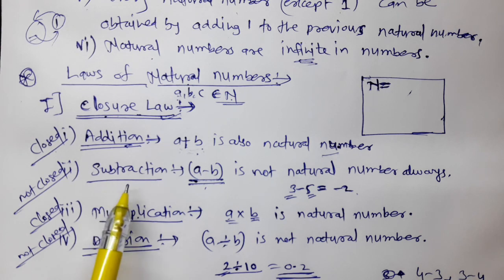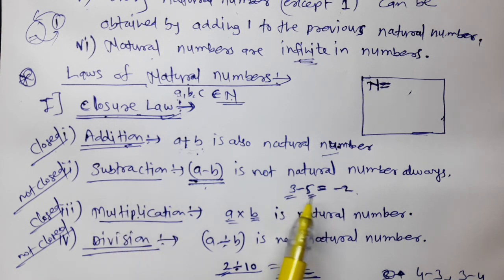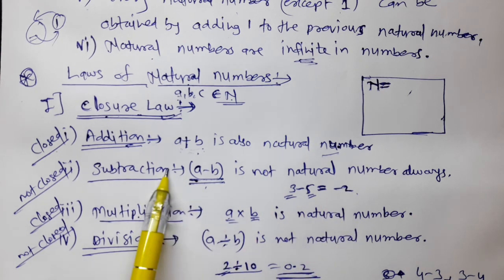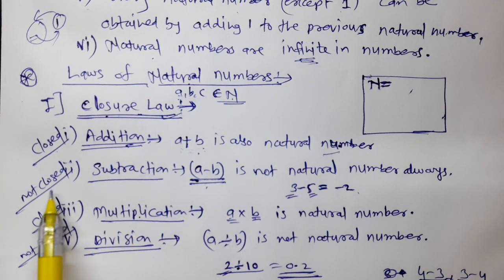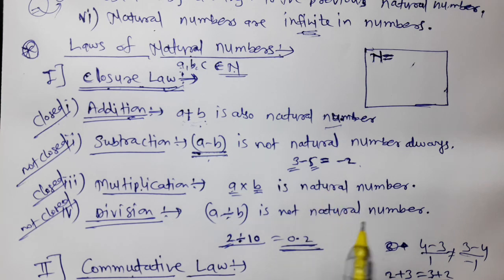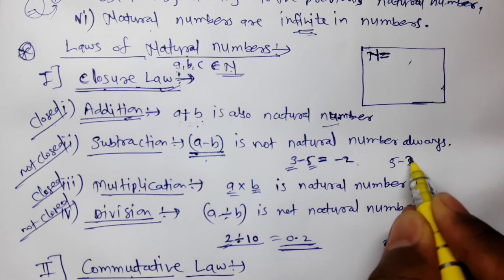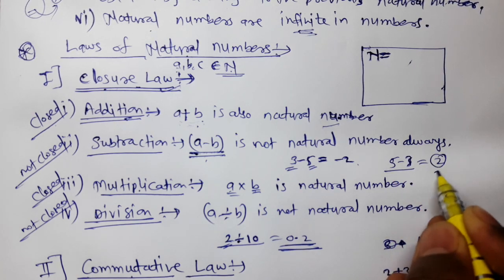Next property, next law, is subtraction. If we subtract 5 from 3, 5 and 3 are natural numbers, but if we subtract 5 from 3, we get a negative number, and negative numbers are not natural numbers. Hence, subtraction of natural numbers is not closed. Now you will tell me that if we subtract 3 from 5, we are getting 2, which is a natural number.